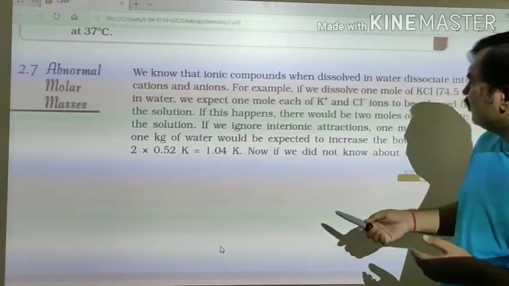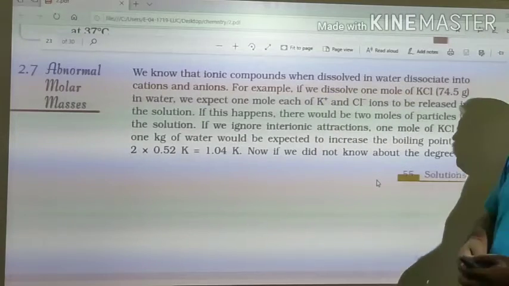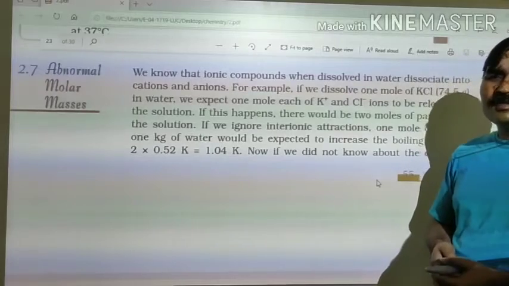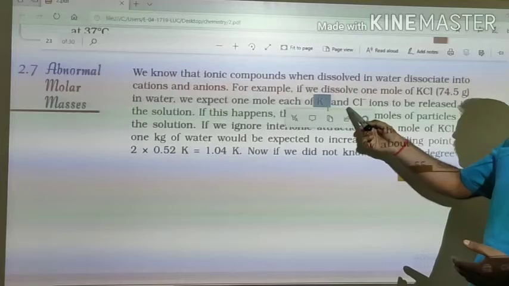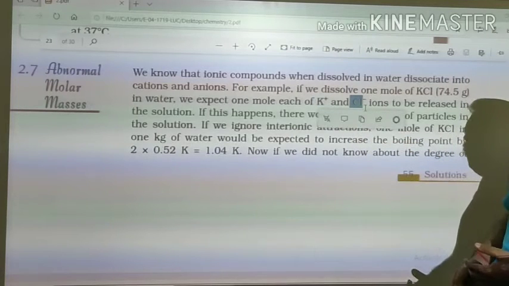Suppose we have 1 mole potassium chloride. It will give 1 mole potassium ion and 1 mole Cl negative ion.